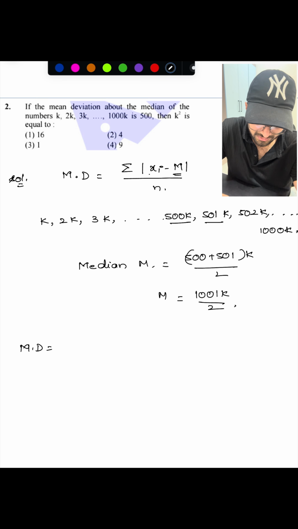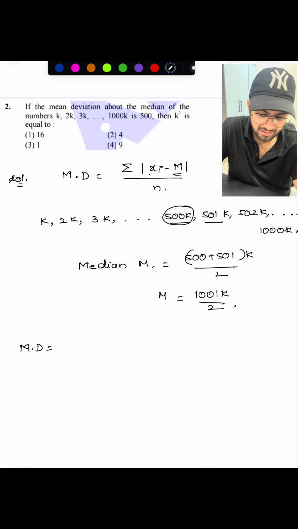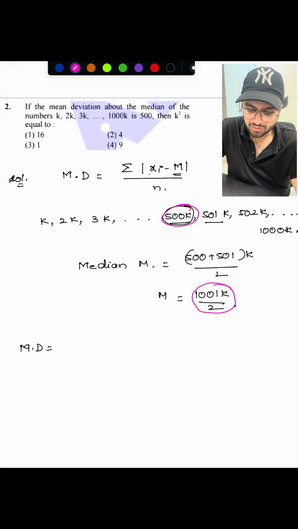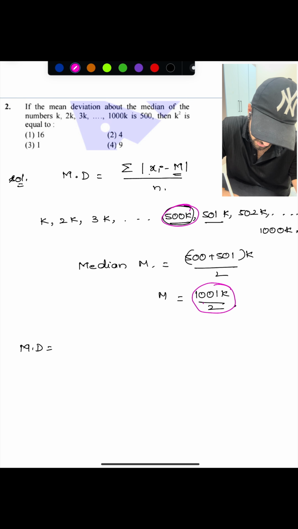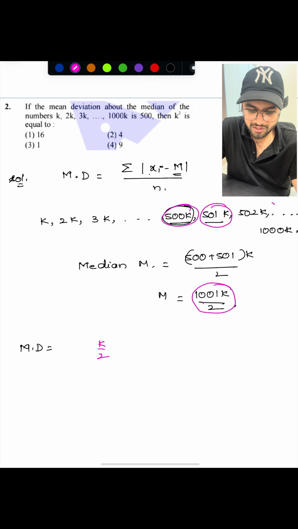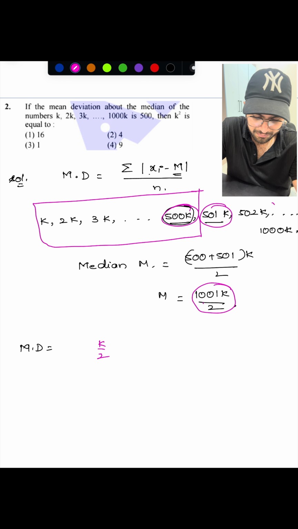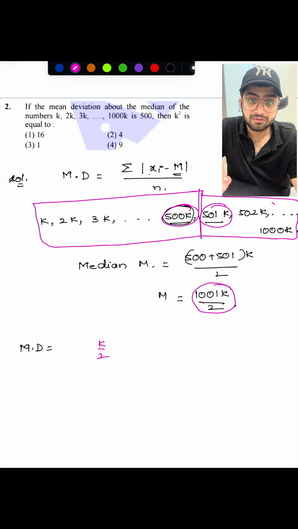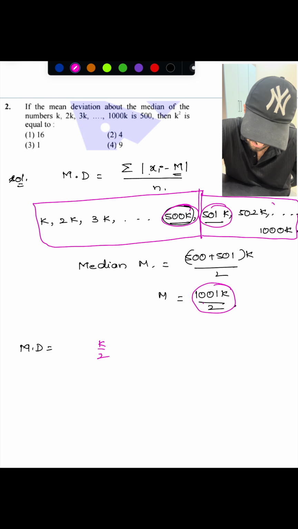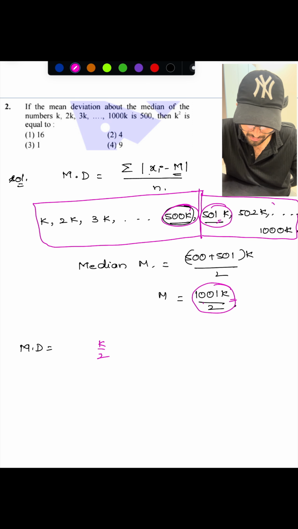So here, I can start from the middle. So 500k and 1001k by 2. 1001k by 2 minus 500k gives k by 2, right? And this one is also k by 2, right? So the differences up to this half, the same differences we will get in the other half also. So if you subtract 1001k by 2 from 501k, you will be getting again k by 2, as we are taking the magnitude itself.